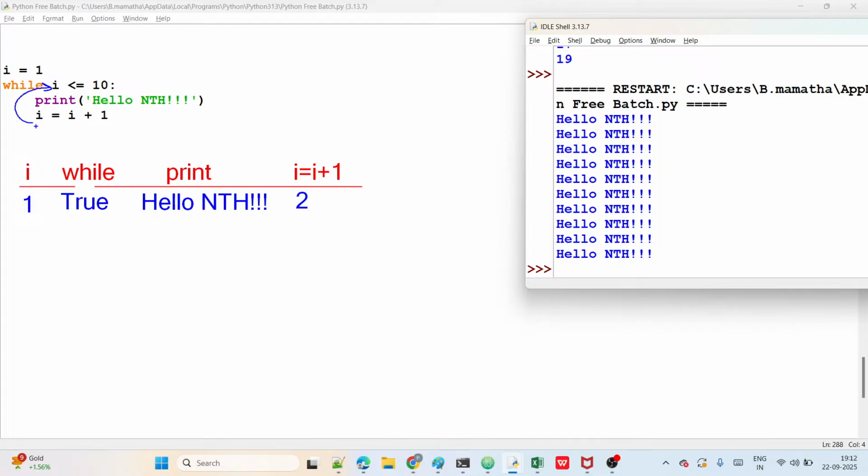Now 2 will compare here. I becomes 2 now. What did I become? 2. So the next iteration starts with what? 2. That's all. Now check the condition.